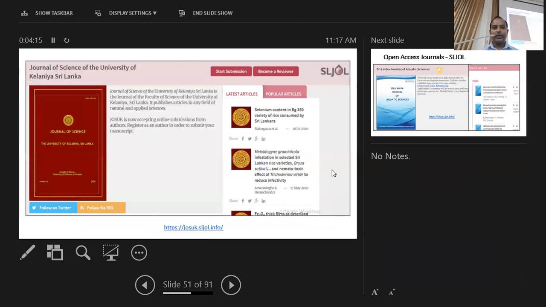So when it comes to our university, our faculty journal, the Journal of Science, is now published as an open access journal through the Sri Lanka Journals Online project.